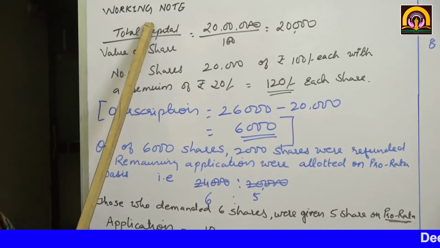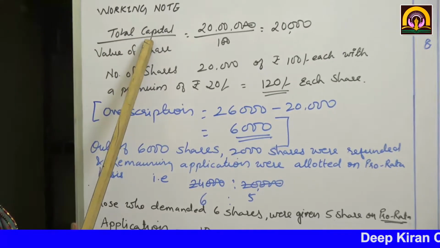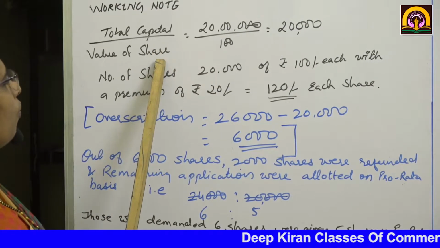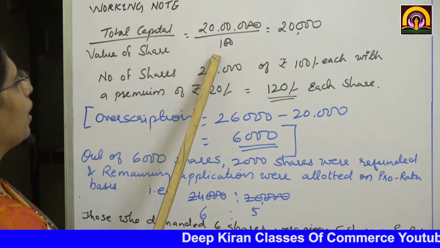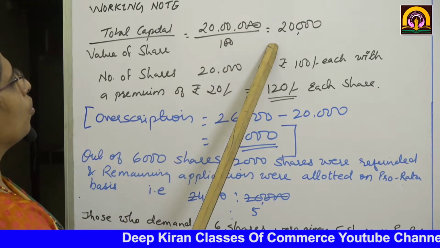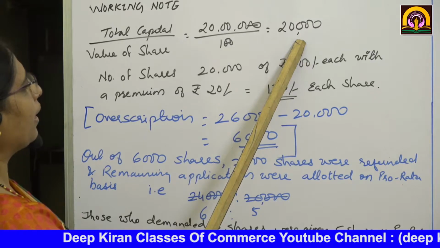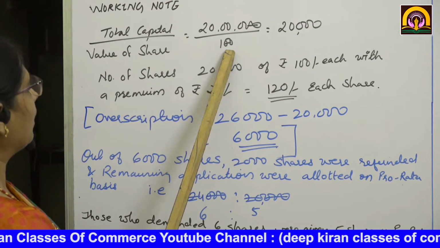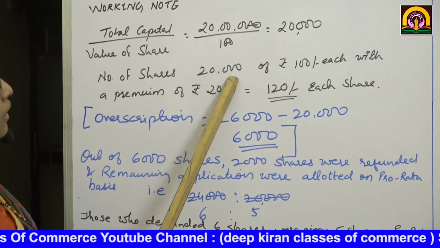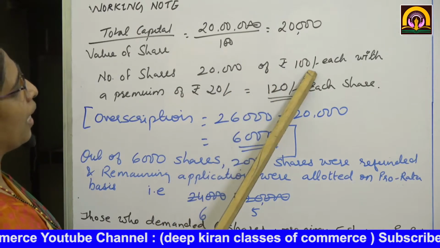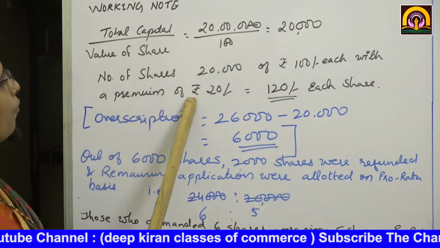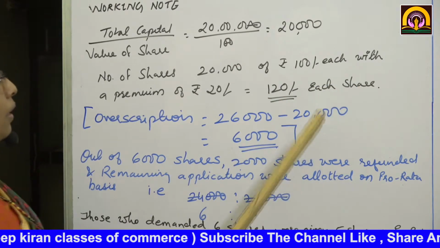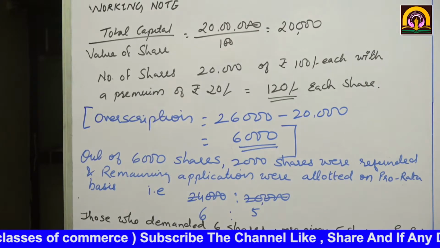Working note. Total capital was how much as per the problem? 20 lakhs. And the nominal value of a share was 100 rupees. So the equity share capital is 20,000 equity shares of rupees 100 each, with a premium of rupees 20, that is 120 each share. Now see what they have said.